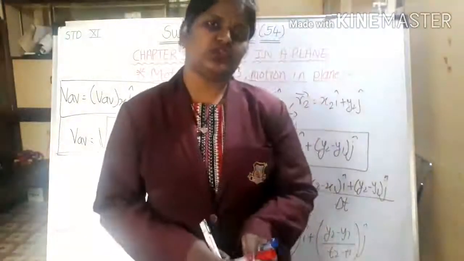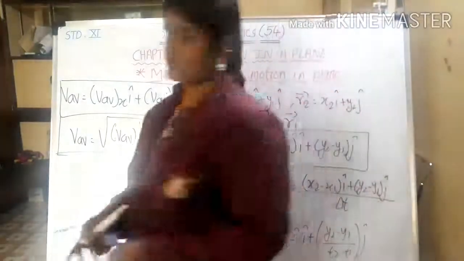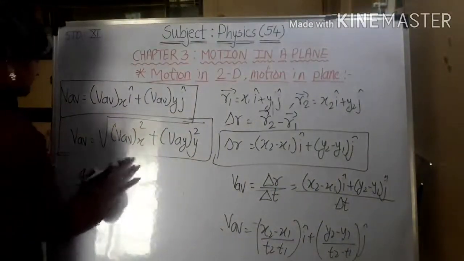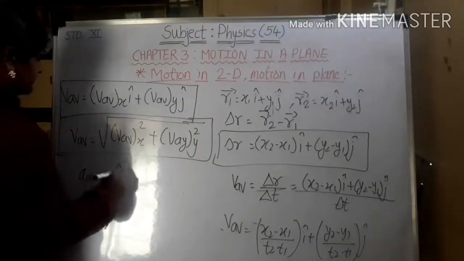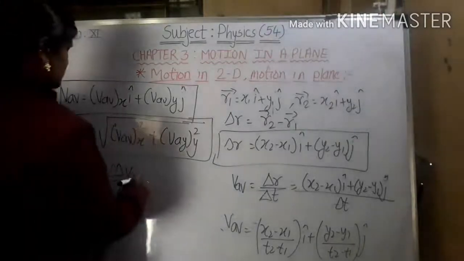In a similar way you can find it for acceleration. What will be acceleration? I will just tell you. What is acceleration? Acceleration we find out for average first. It will be delta V upon delta t. Am I right? Yes.